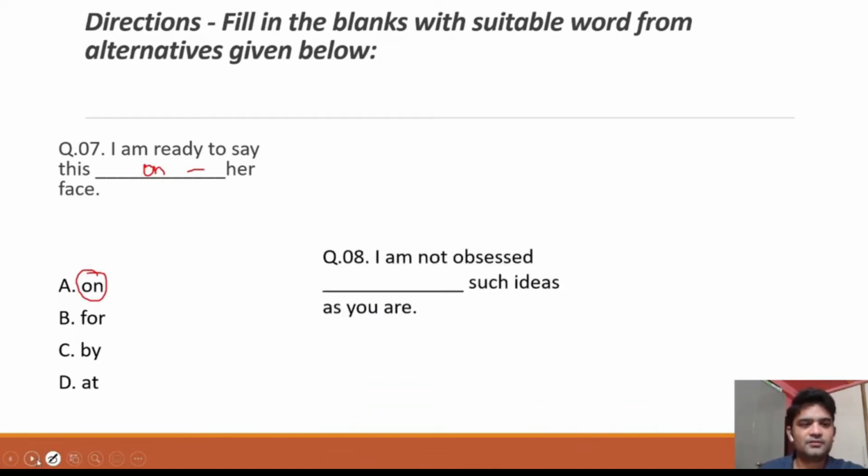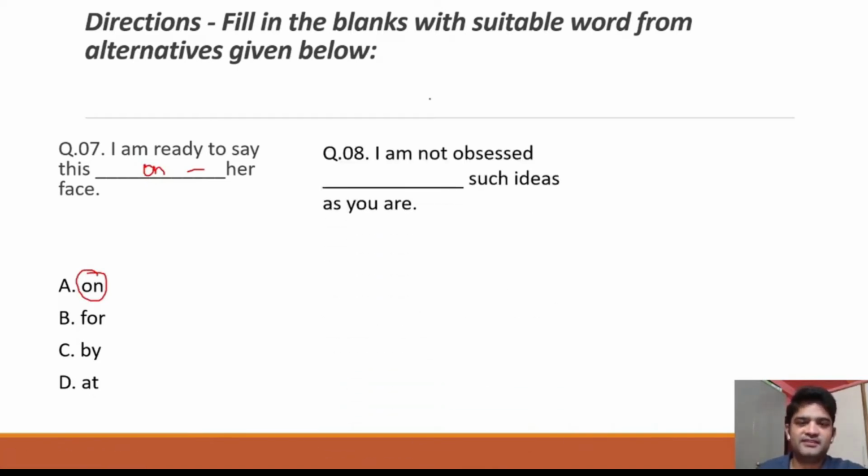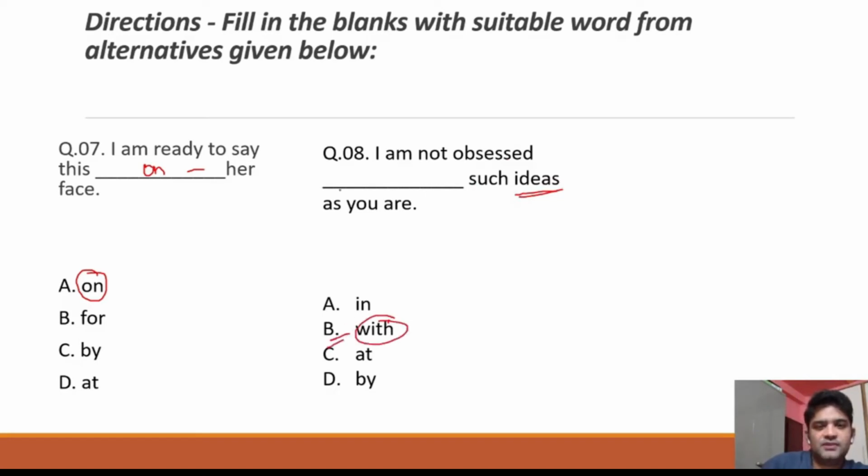Next one. I am not obsessed dash such ideas as you are. So you are obsessed with ideas. I'm not obsessed. When it comes to comparison, I'm not obsessed with such ideas. They're talking about ideas here. So the answer should be B, with such ideas as you are.